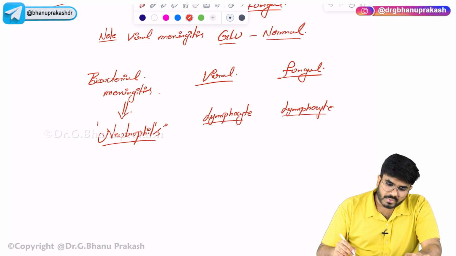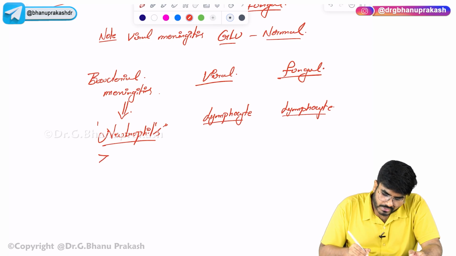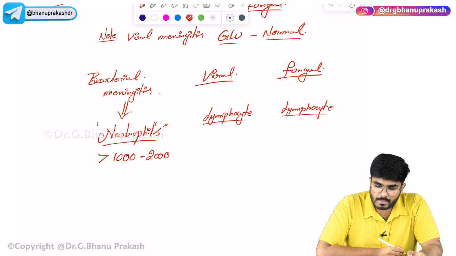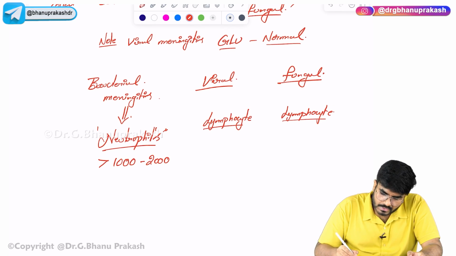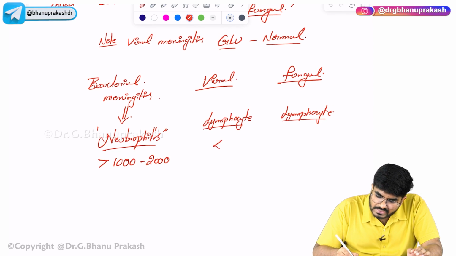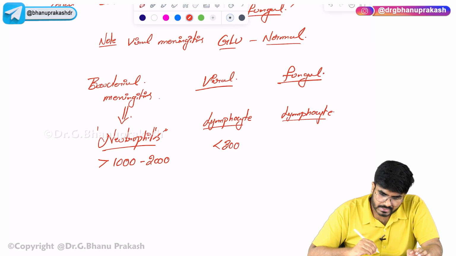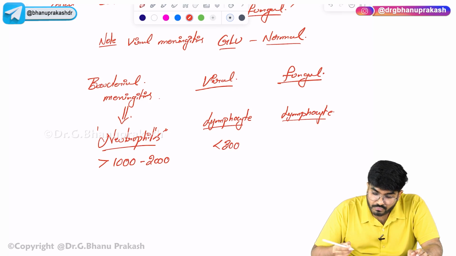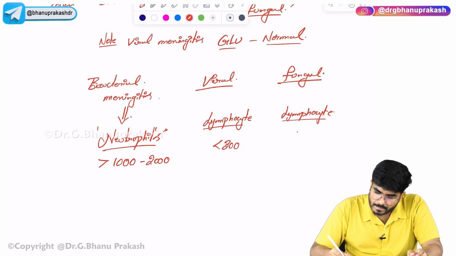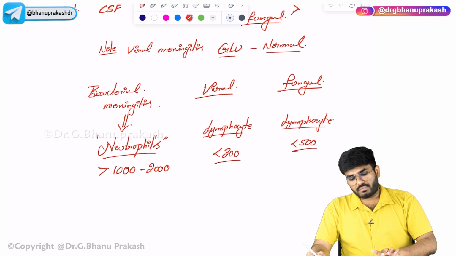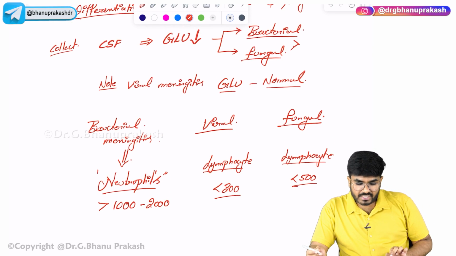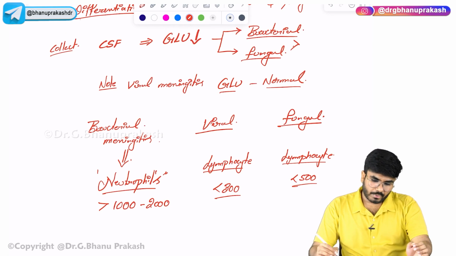Usually the neutrophil count will be somewhere between 1000 to 2000. But in viral, it's lymphocyte predominance. How many lymphocytes, sir? Lymphocytes will be there, but less than 300 cells. But if it is fungal meningitis, less than 500 cells will be seen. So lymphocyte predominance is going to be seen in viral and fungal meningitis. In bacterial meningitis, it is a neutrophil predominance.